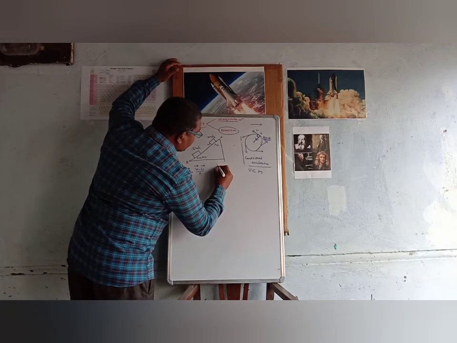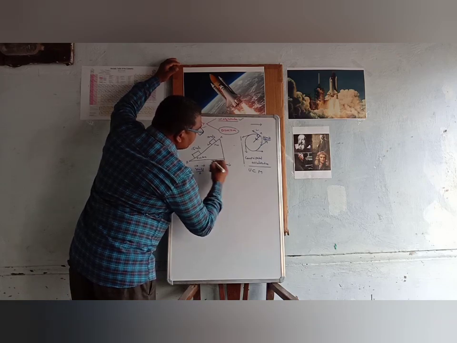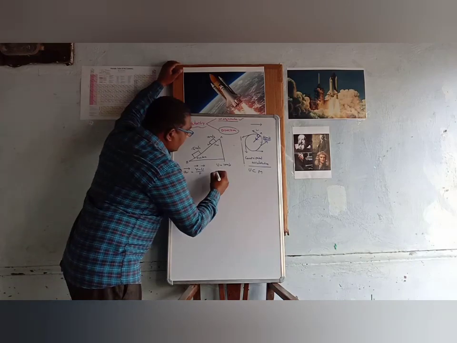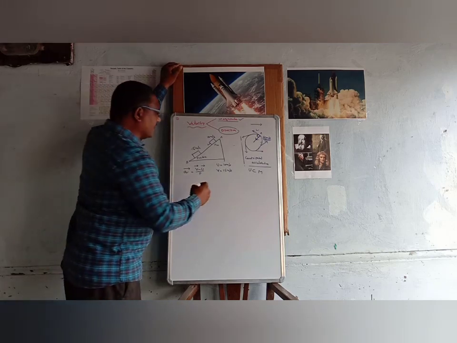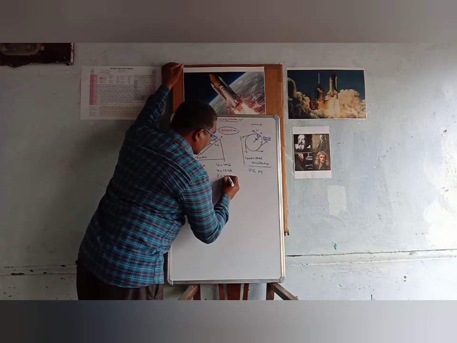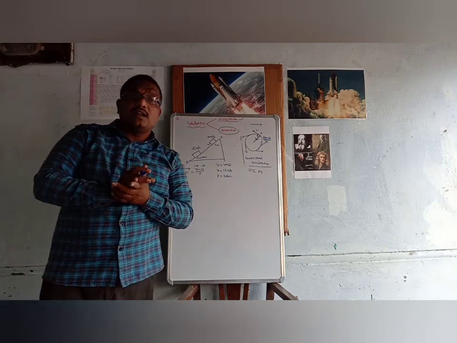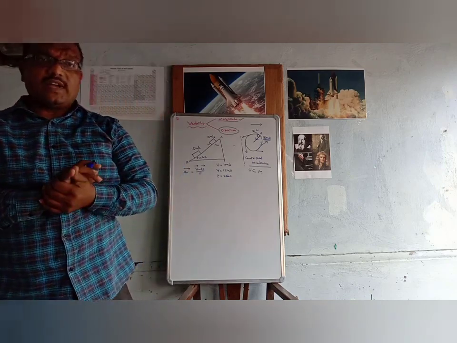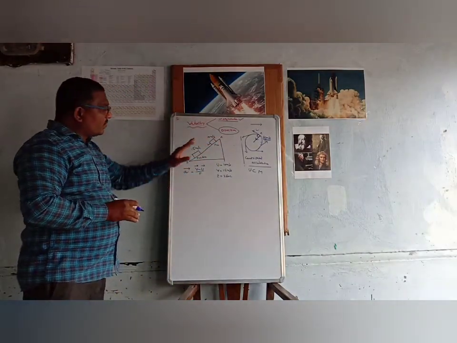The initial velocity u is equal to 10 meter per second, the final velocity v is equal to 15 meter per second, and the time taken t is equal to 2 seconds. We have to find the acceleration of an object sliding on an inclined plane in a downward direction.